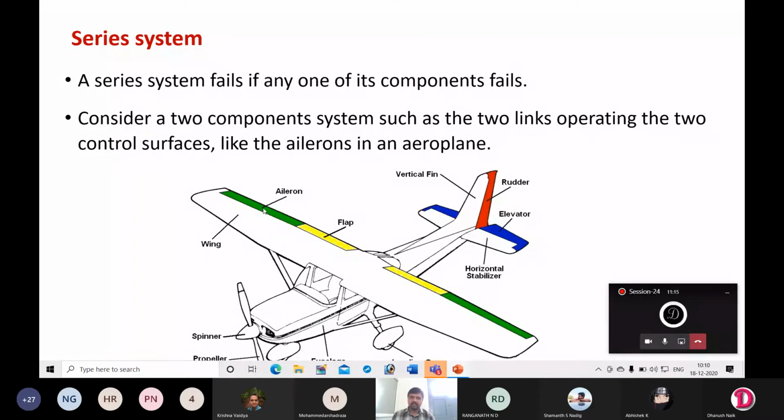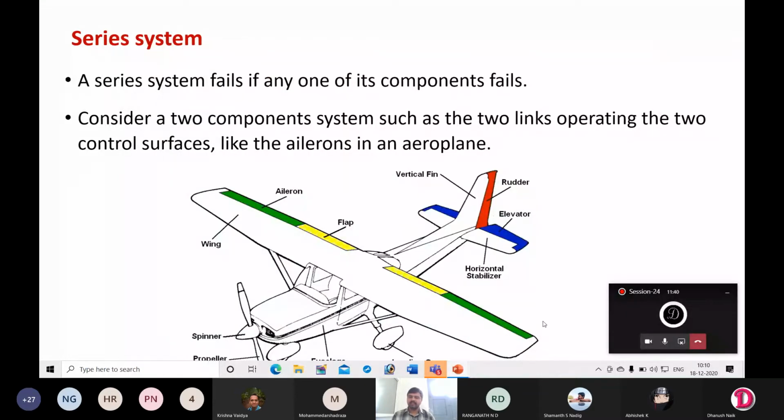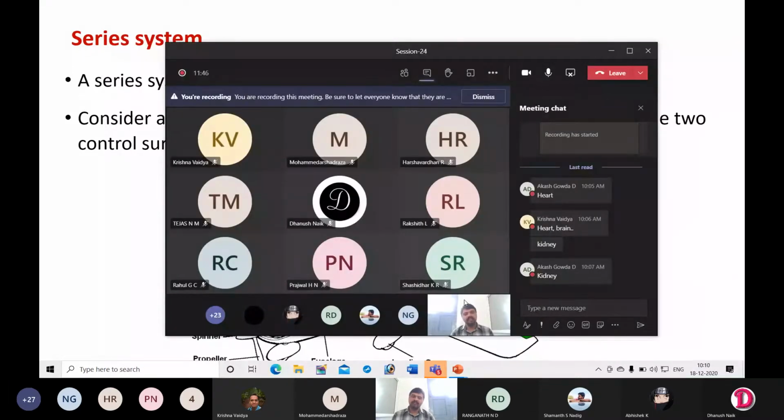There are two ailerons, one on the right side of the wing and another on the left side of the wing system. This one indicated in green color is called the aileron. So there are two links. Out of these two, if one is not working, then the problem is, suppose the left one is not working, the plane may tilt towards the right and it may fall. Similarly, if the left one is working and the other is not working, the plane may tilt towards the right or left, and it will lose its balance.